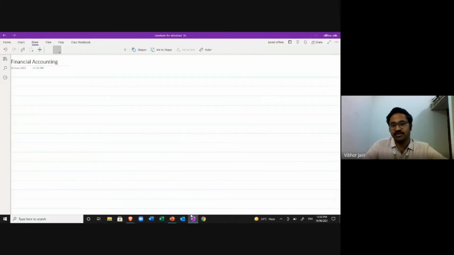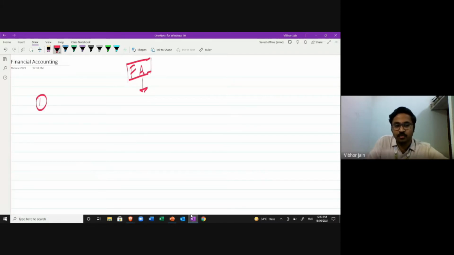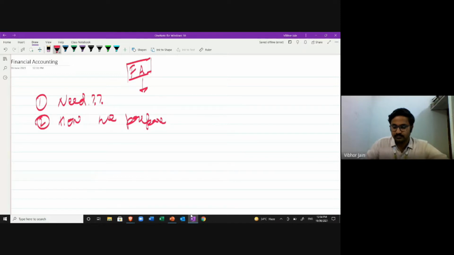What is financial accounting? When we talk about financial accounting, you have to understand a few basic things, and then how it works. The first thing we will talk about is what is the need to prepare the accounts. That is the first thing that comes to mind: why are we preparing accounts? Second is how we prepare accounts.